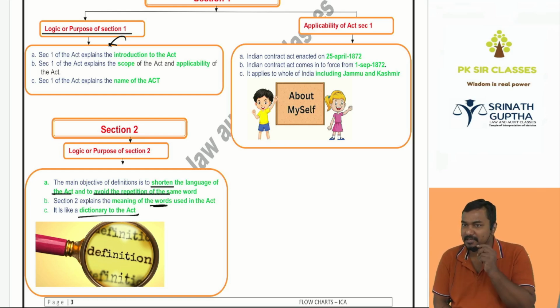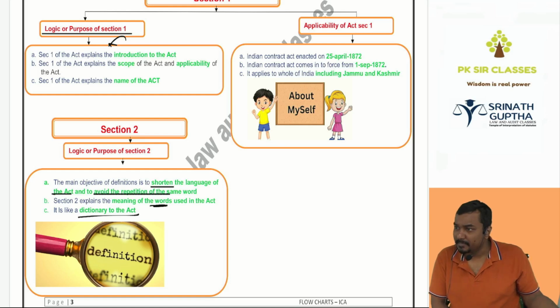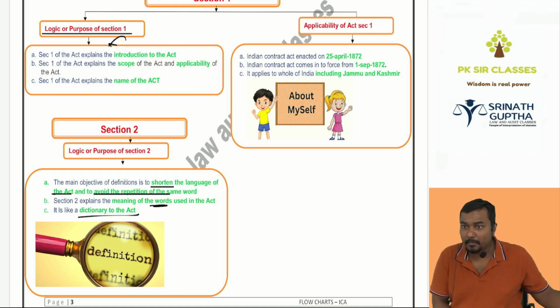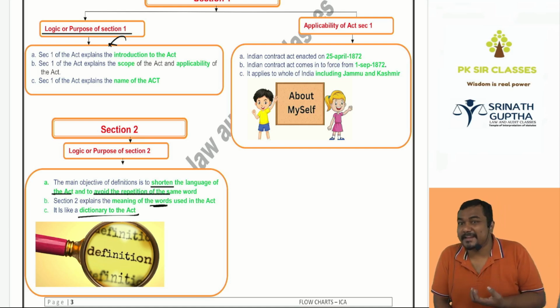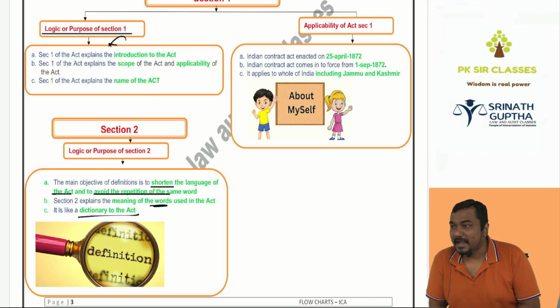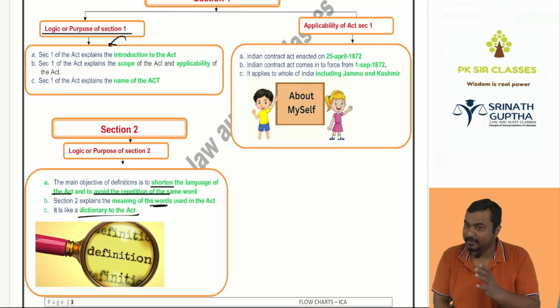In the first lecture, I will introduce myself, my qualifications, my experience, how many years of teaching I have, how many books I wrote, how many marks my students obtained in previous attempts. It will be an introductory class. In the same way, in every act, section 1 will give the introduction about the act. That is the purpose of section 1 in any act.